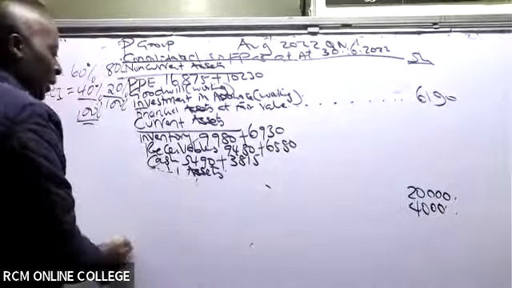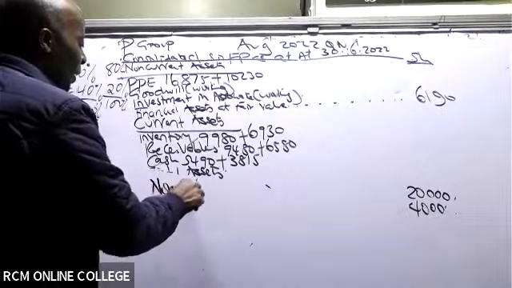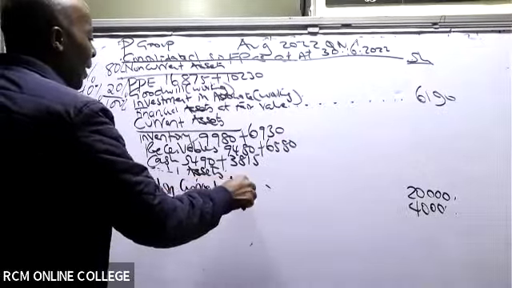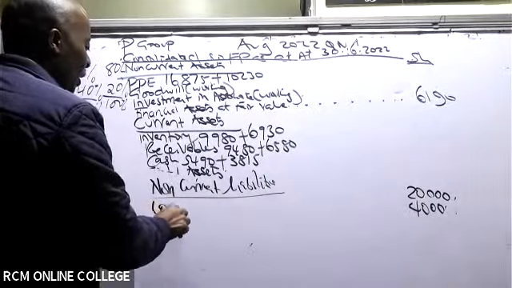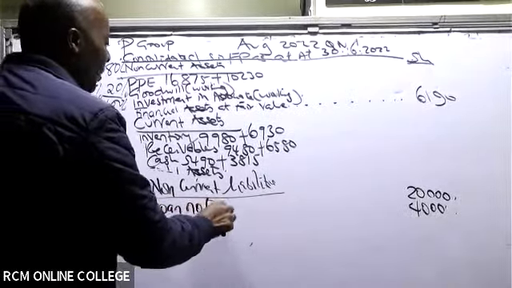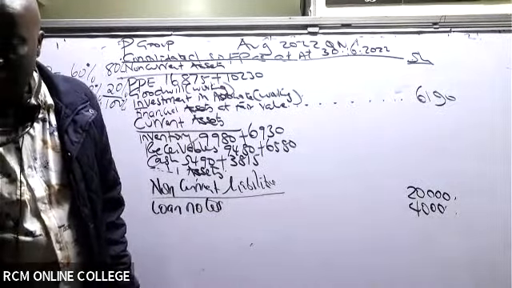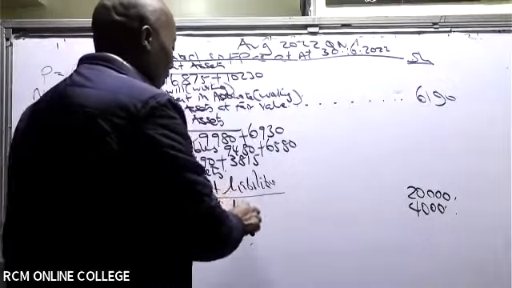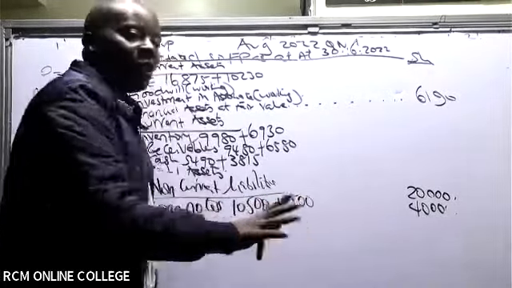So now we are looking at the liabilities, of which we always start with non-current. So non-current liabilities, ladies and gentlemen, I have number one here, the loan notes, the debentures. What do we have there? We have 10,500 plus 3,500. This rarely changes.